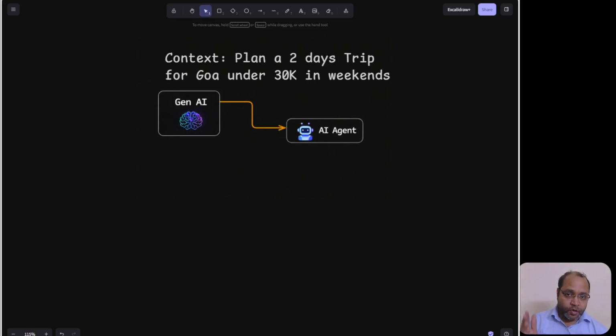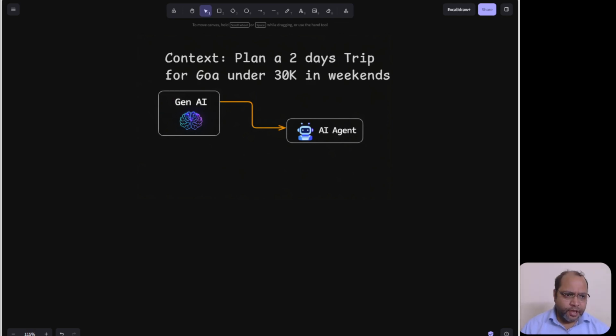My plan is a Goa trip, the duration is 2 days, my budget is 30K, and my timeline is the weekend. The AI agent will plan and divide this into a sequence and then execute tasks to achieve a specific goal. And what is the goal? Plan a 2 days trip for Goa under 30K in weekend.